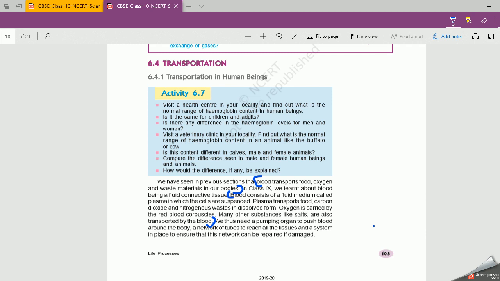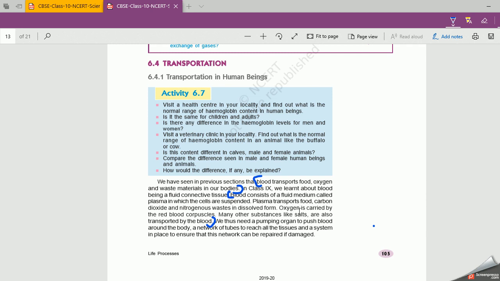Now, what does this blood contain? Blood consists of a fluid medium called plasma, in which the cells are suspended. What are those cells which are present in our blood? You must have heard in your 9th class: RBC, red blood cells or corpuscles; WBC, white blood cells or white blood corpuscles; then platelets.